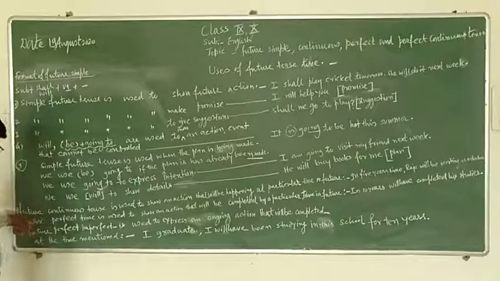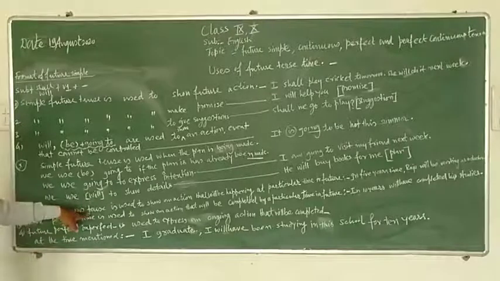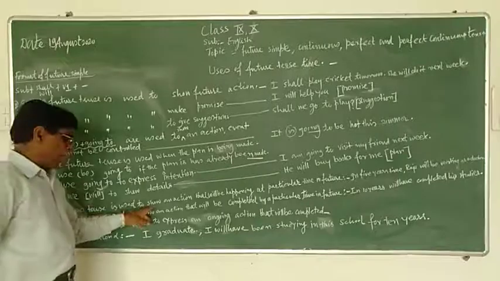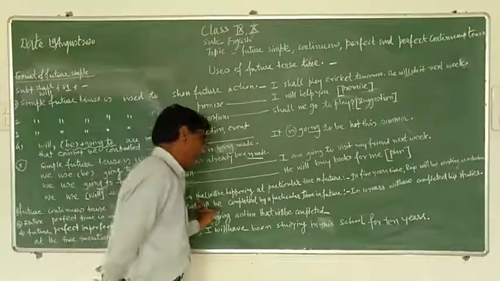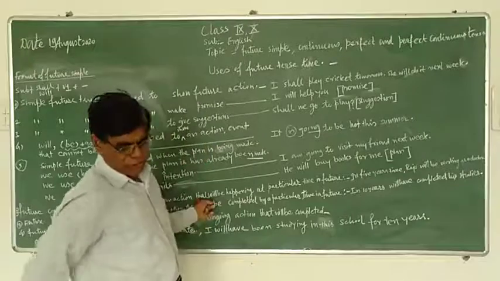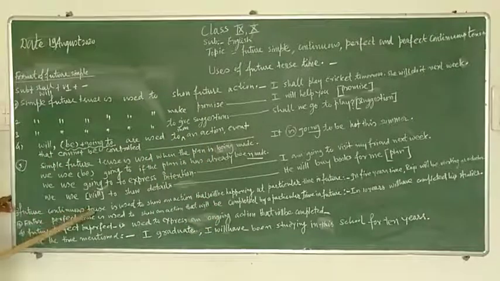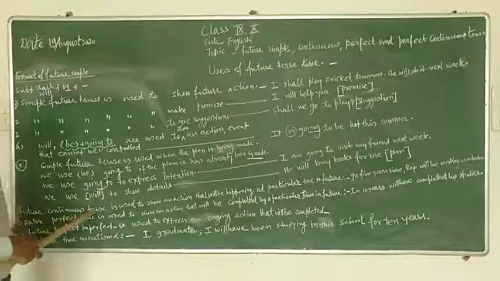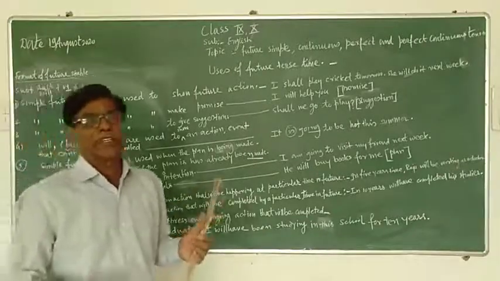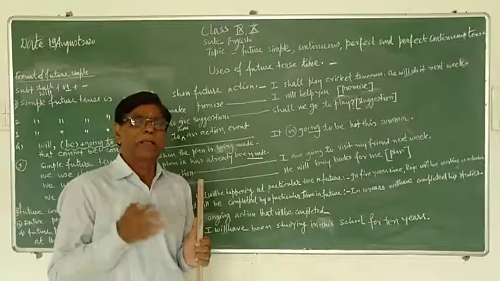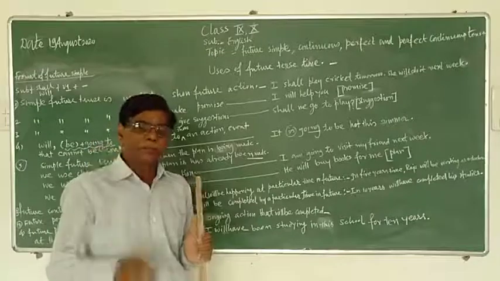Future continuous tense is used to show an action that will be happening at a particular time in the future. See boys, read this again. You know the structure of continuous future tense: subject plus shall be, will be, plus ing to the main verb.